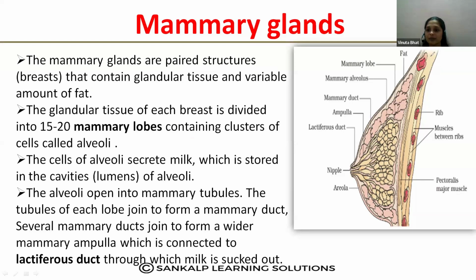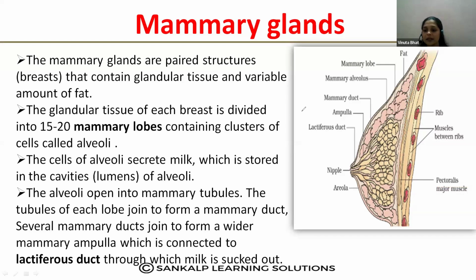Before studying these facts, let us learn how the mammary glands are attached. Here ribs are present, and in between the ribs there are muscles. Again there is a special muscle called the pectoralis major. This muscle is here, and the mammary glands are attached to this muscle. Then what is present in the mammary glands, and how is the milk produced?